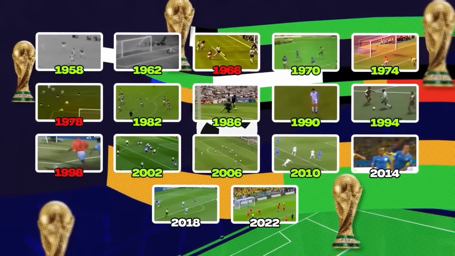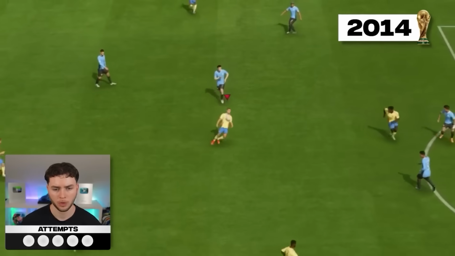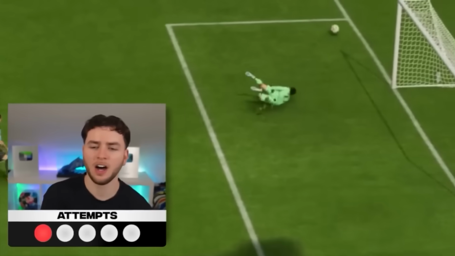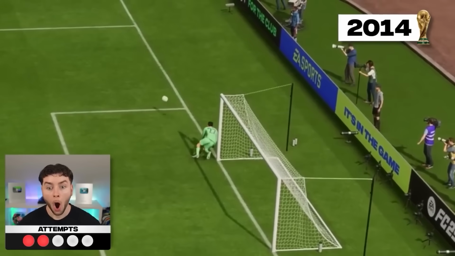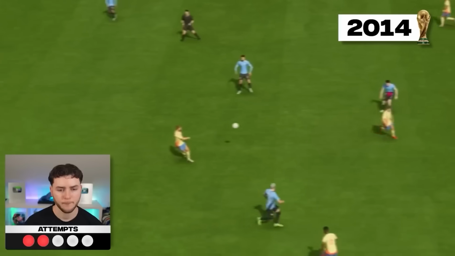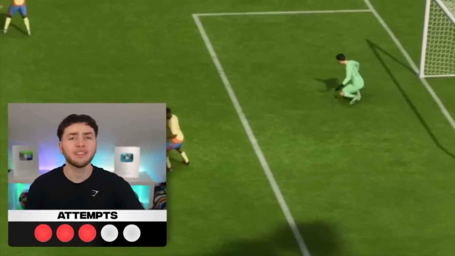We're moving on to 2014, where if you don't know this goal, do you even know ball knowledge? The famous James Rodriguez volley. This goal was so incredible. Could we nail this one first time? Chest, volley. With our second try, we would get much closer. Oh my god. Whereas our third try, not so much. What the flip is that?